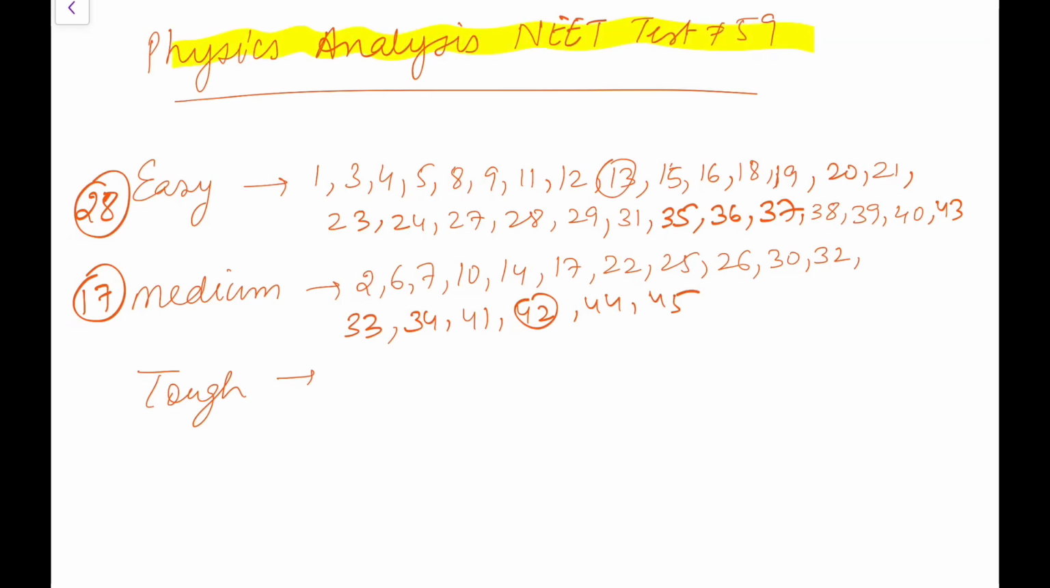Frankly, it is one of the easier papers. If you see my analysis, I have written that no question is tough. 28 were easy, 17 were medium, and many of the medium ones are also easy. It's a paper you should crack. So scores here would be very high. Even an average student should aim for 140, 145 in physics.